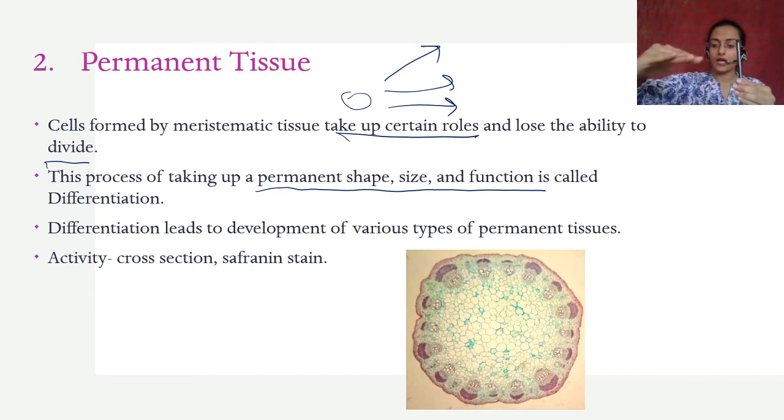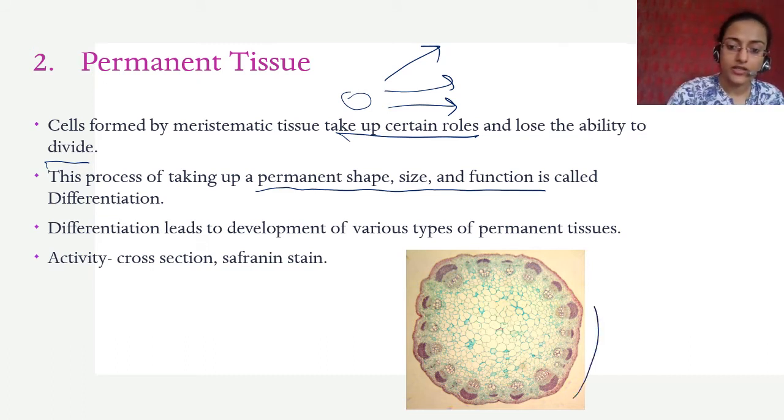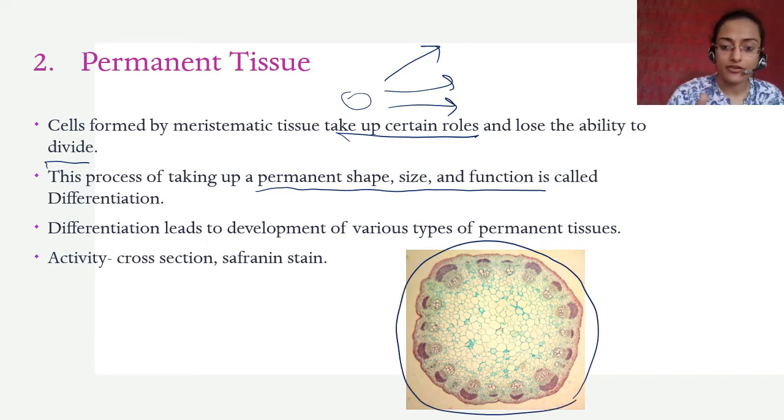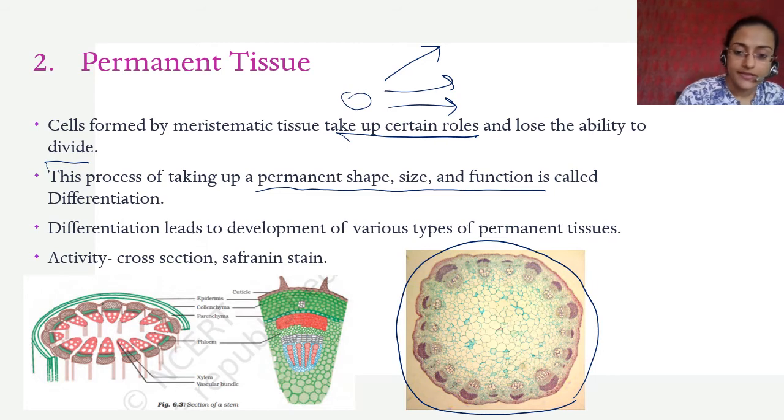Perpendicular to the growth, it is a cross section. And this is the cross section that you can see. This is stained by safranin. This is what it generally looks like. These are all the permanent tissues that you see. All of these have certain specific functions that we will see ahead. This is what one of these looks like, a stylized diagram.